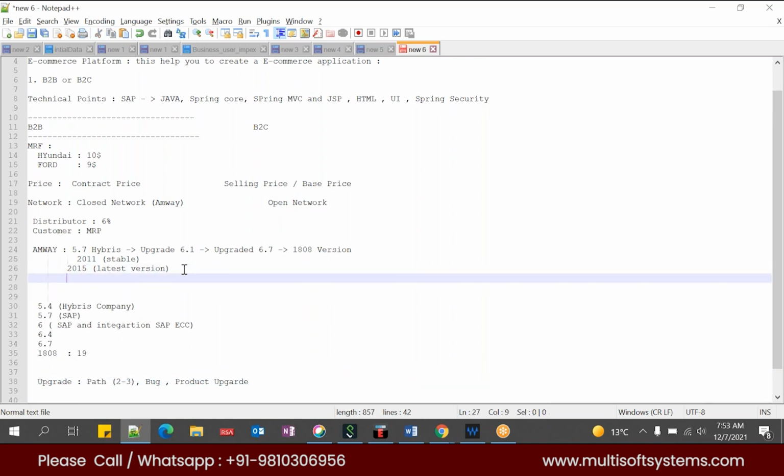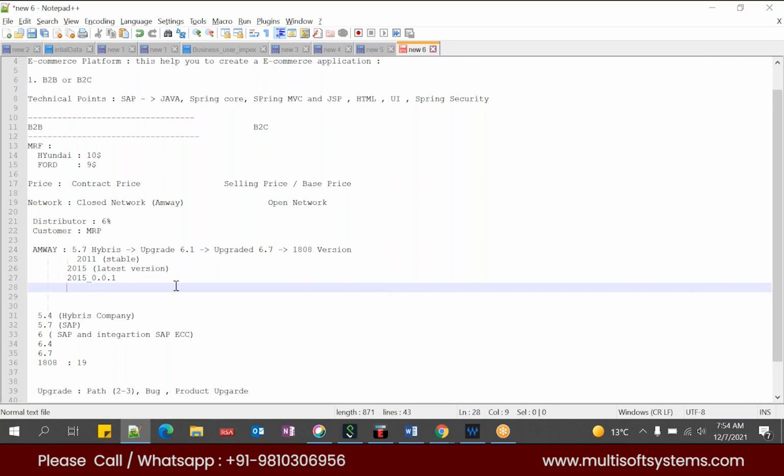Let's say now it is 2015. It will have a patch number like underscore 001 or 0.0.1. So when the customers start using it, they will encounter a couple of issues, and among those they will check which can be completed within 2 months. Those particular issues they will consider, and then the SAP team will start working on it and release a patch for this version. After 2 months, they will release a patch, and the version will be 2015 underscore 0.0.2.